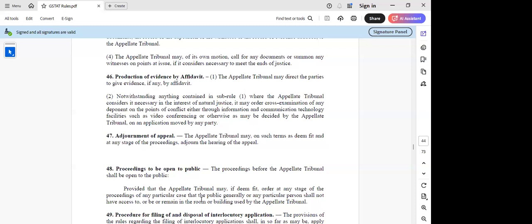It is open to the public, but for a few cases, few reasons, few places, few persons, they might say that access should be limited to particular persons and it should not be open to the public. In that case, they may not allow them to attend the proceeding, sir.